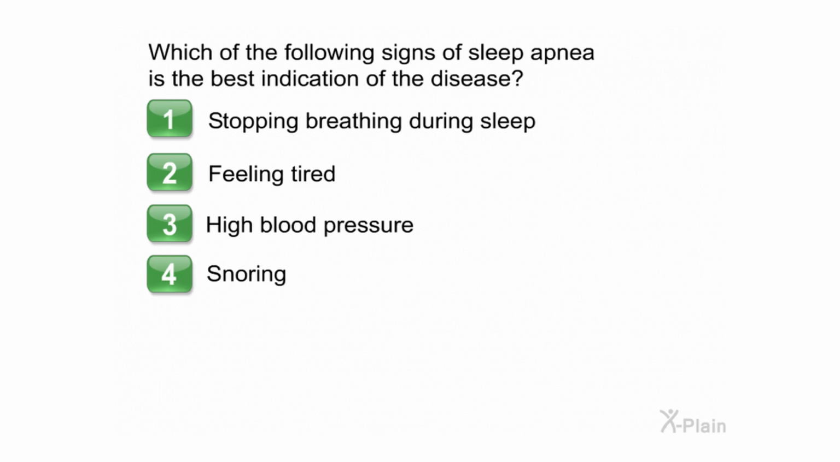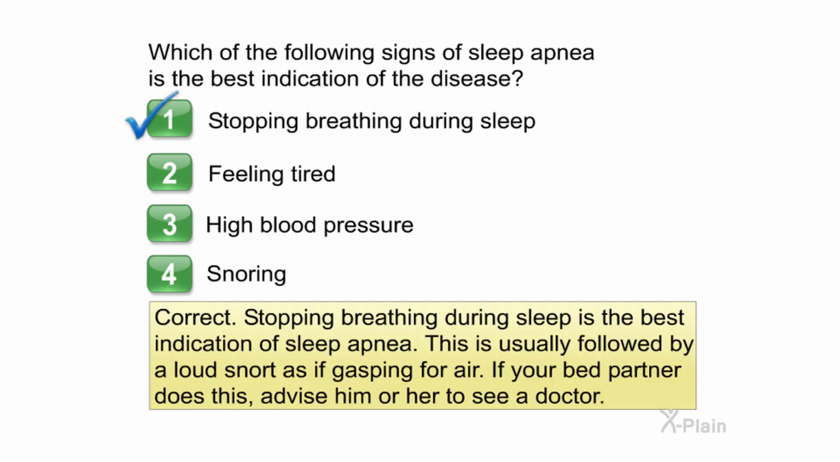Which of the following signs of sleep apnea is the best indication of the disease? Choose one of the following options. 1. Stopping breathing during sleep. 2. Feeling tired. 3. High blood pressure. 4. Snoring. Correct. Stopping breathing during sleep is the best indication of sleep apnea. This is usually followed by a loud snort as if gasping for air. If your bed partner does this, advise him or her to see a doctor.